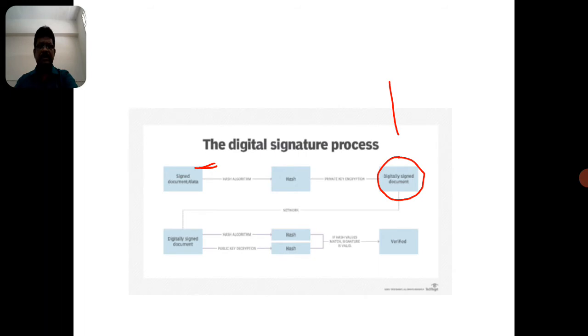So now in between the hash code is taken. The hash code takes a normal document without signature, and that document is converted into the signed document. And here you can observe the signed document can be taken into two parts. One document is verified with the help of the two hash functions. Here the hash function is for encrypting the message, and the hash function is for decoding the messages.